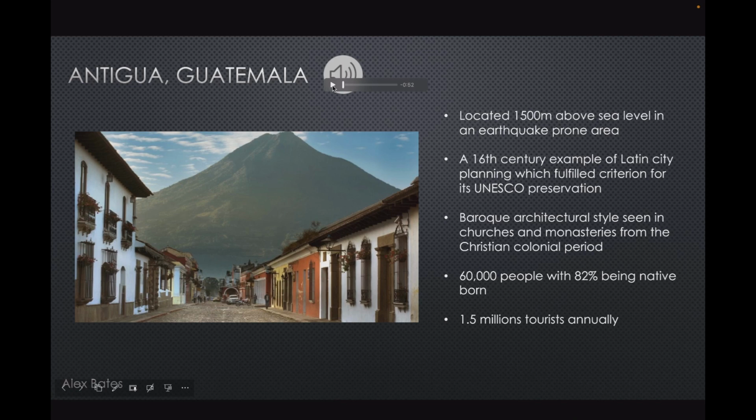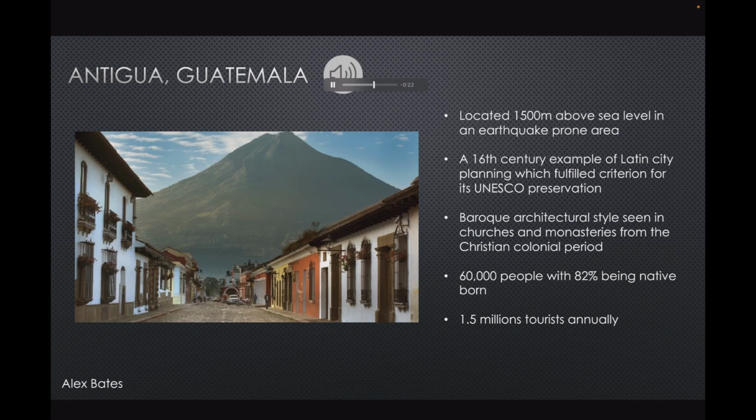Here is more detail about Antigua, Guatemala. Located 1,500 meters above sea level in an earthquake-prone area, Antigua was named the capital city in 1543. After several uprisings from the indigenous population and from resulting earthquakes, floods, avalanches, and volcanic eruptions, the capital city was relocated to Guatemala City.